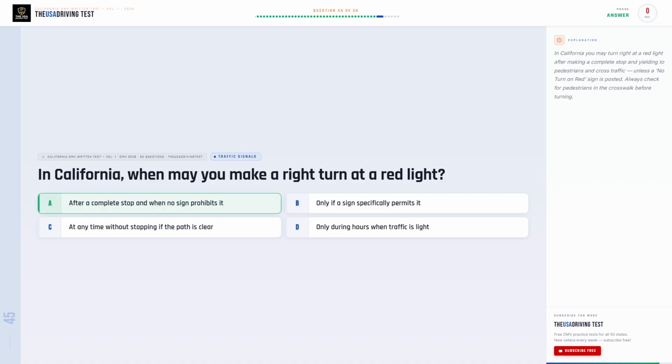The correct answer is A. After a complete stop and when no sign prohibits it. In California, you may turn right at a red light after making a complete stop and yielding to pedestrians and cross traffic, unless a no turn on red sign is posted. Always check for pedestrians in the crosswalk before turning.